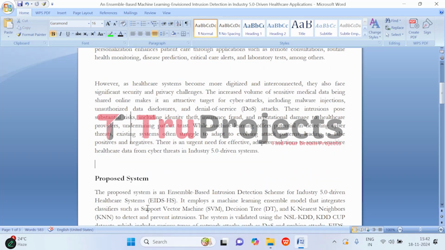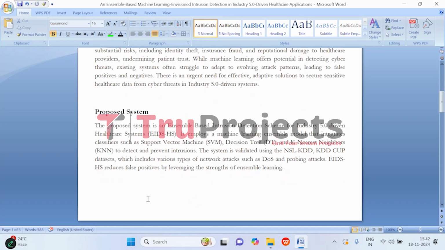To overcome all these issues, this project proposes an ensemble-based intrusion detection scheme for Industry 5.0 driven healthcare systems. It is designed to improve security by detecting and preventing cyber attacks. It works by combining different individual models, that are support vector machine, decision tree, and k nearest neighbor, as the SKD model into an ensemble model. The idea is that by using a mix of different models, the system can identify threats more accurately and reduce false positives. This way, it becomes better at spotting actual intrusions without triggering unnecessary alerts.